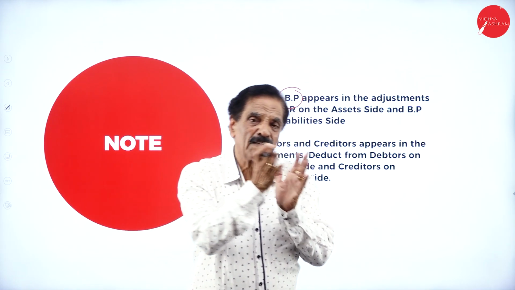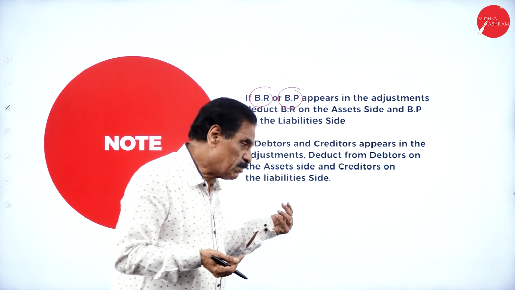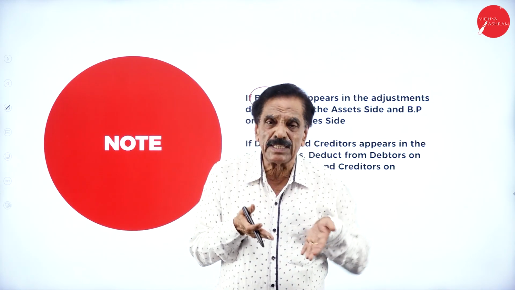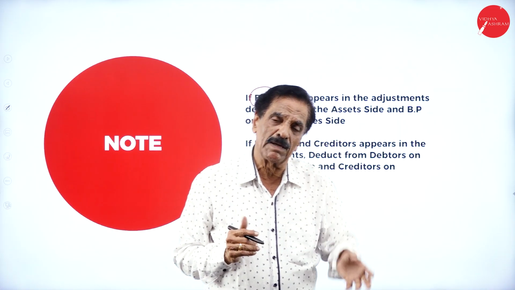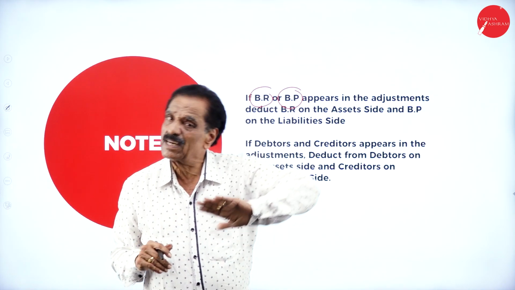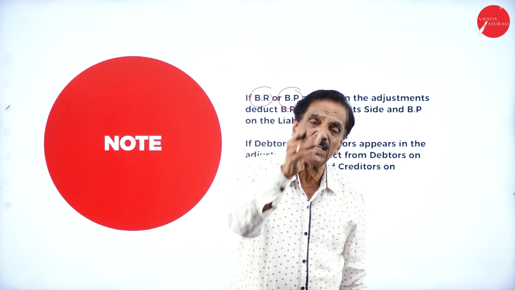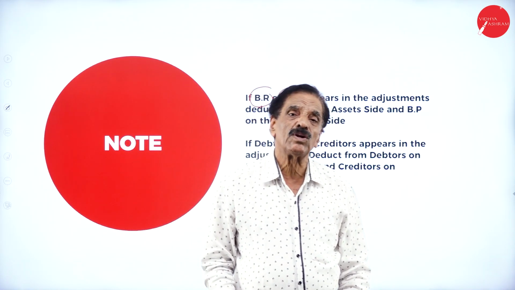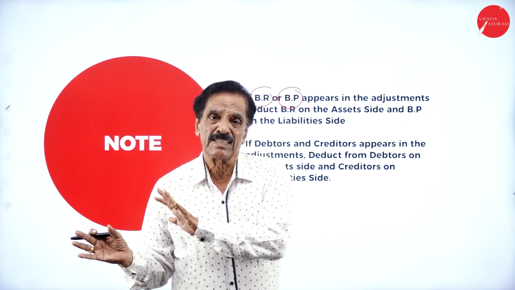Add BP, deduct from whatever is available in the adjustment. Whether it is the debtor or the creditor, both are added, and whatever is in the adjustment should be deducted. It's a law. That's called mutual adjustment. Before that, they are the debtor and they are the creditor. Once you purchase the share, there is no question of debtor and creditor. So only mutual adjustment will take place between the debtor and the creditors.